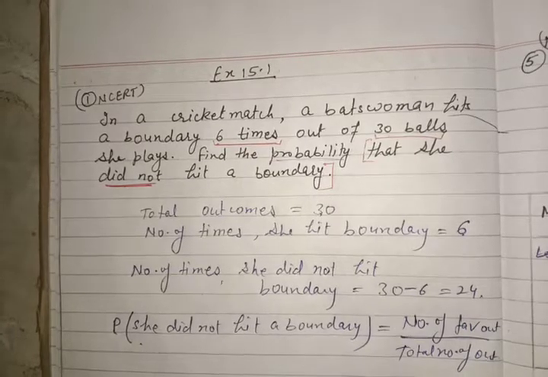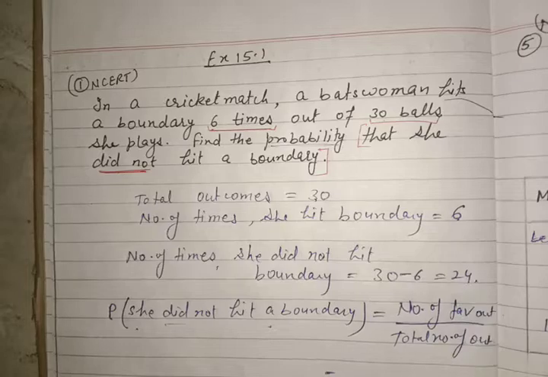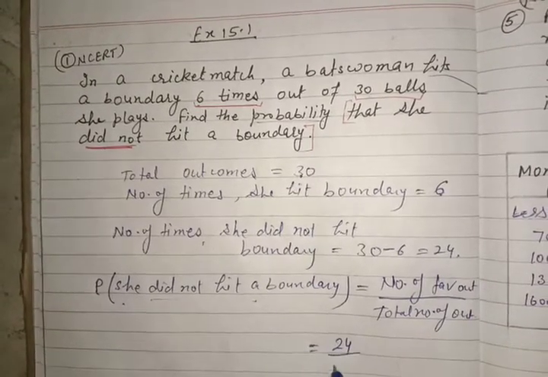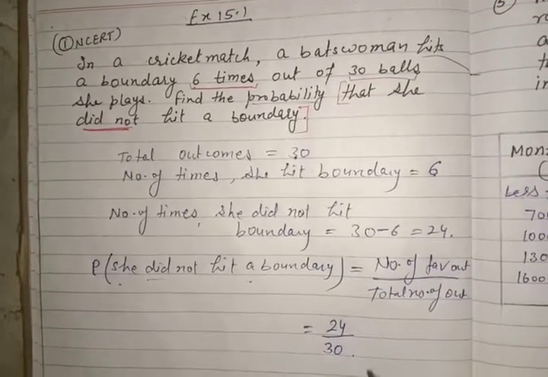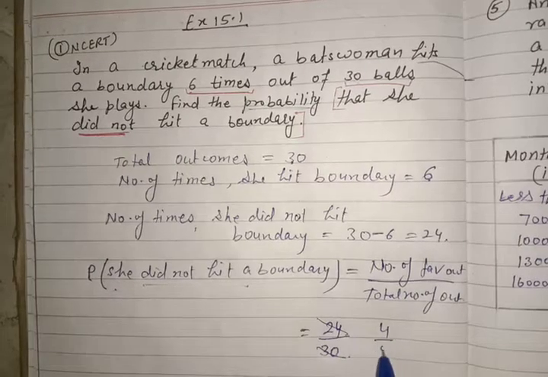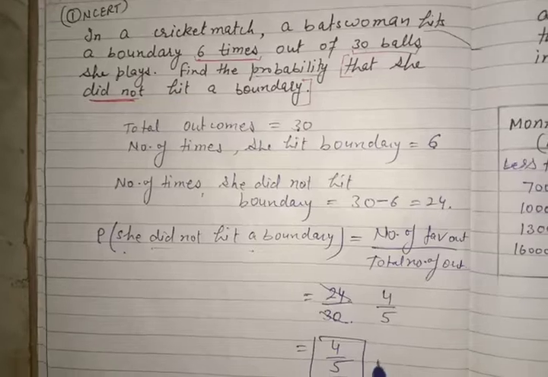In the previous video I told you this. Favorable, she did not hit the boundary, is 24 and total is 30. And always leave your answer in decimal or lowest form. So lowest form is 4/5. So the final answer of this question is 4/5.